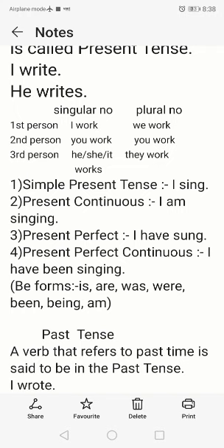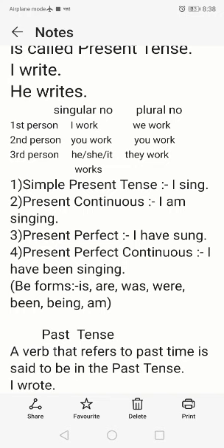And if the subject is third person plural, then we have to take the help of are, they are. I am singing. So when we take first person, second person, third person: I am singing, we are singing, you are singing, he is singing, she is singing, it is singing, they are singing. So here, I am singing, that is at the time of speaking, my action of singing is going on. So I am singing, it is continued, it is in process.